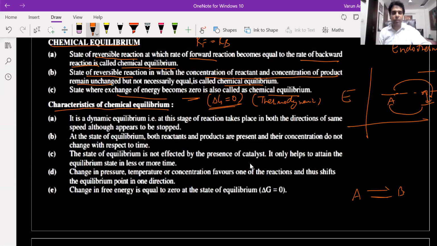Now come to the characteristics of chemical equilibrium. First point, it is a dynamic equilibrium, and at this stage the reaction takes place in both directions at the same speed, although it appears to be stopped. So first of all, chemical equilibrium is a dynamic equilibrium. The reaction will not stop. So even after the equilibrium has been attained, the reaction will be continuing in both the directions.